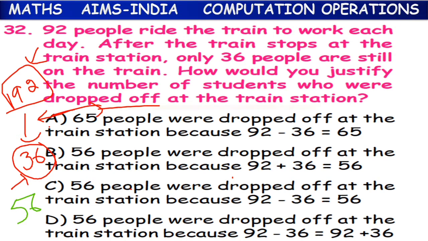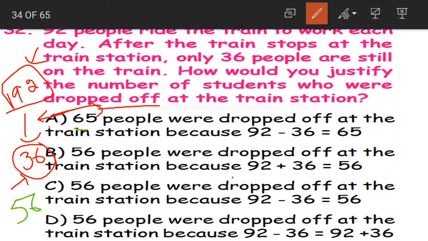If we look at the options, option A says 65 people were dropped. No, that is wrong. Option B says 56 people were dropped. Yes, that is correct. But if you further read the option, it is saying that because 92 plus 36 is equal to 56. Is this correct, children? Is that how we got this 56?